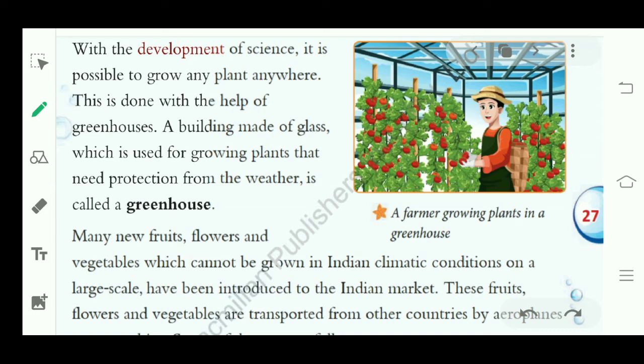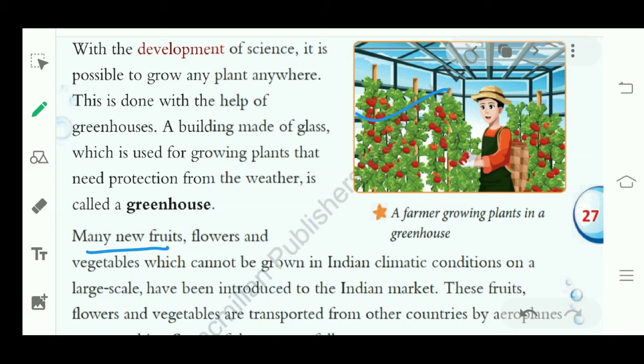If we are growing a plant which is not suitable for the weather outside, we have to protect it so that it will grow, right? And how can we protect them? In a building made of glass, and this building is known as a greenhouse. Why do we call this building a greenhouse? Because we are growing green plants in it. That's why this building is known as a greenhouse.